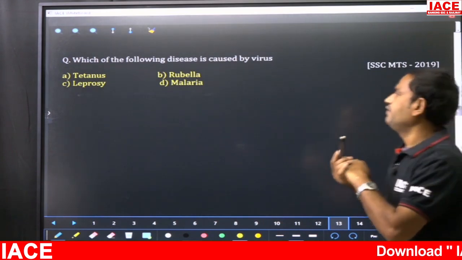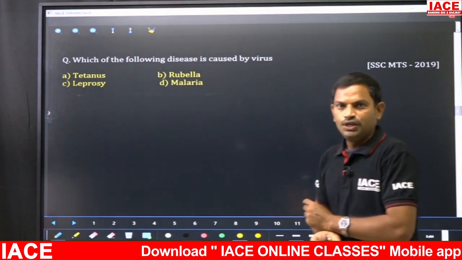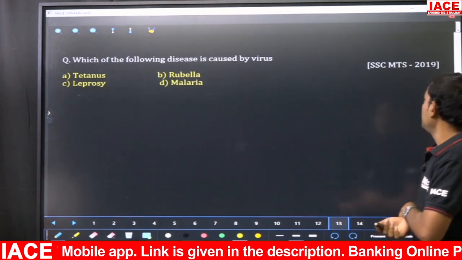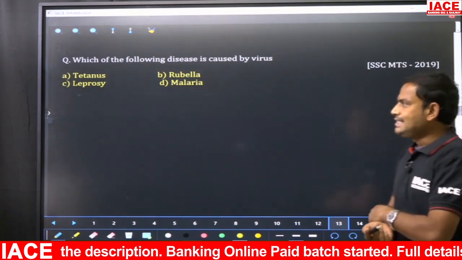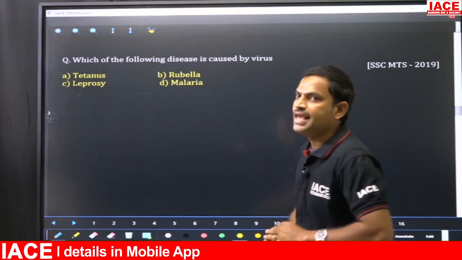Yes, the timer is off. Which of the following disease is caused by virus? It is also a question given in SSC MTS 2019. Option A, tetanus; B, rubella; option C, leprosy; option D, malaria.